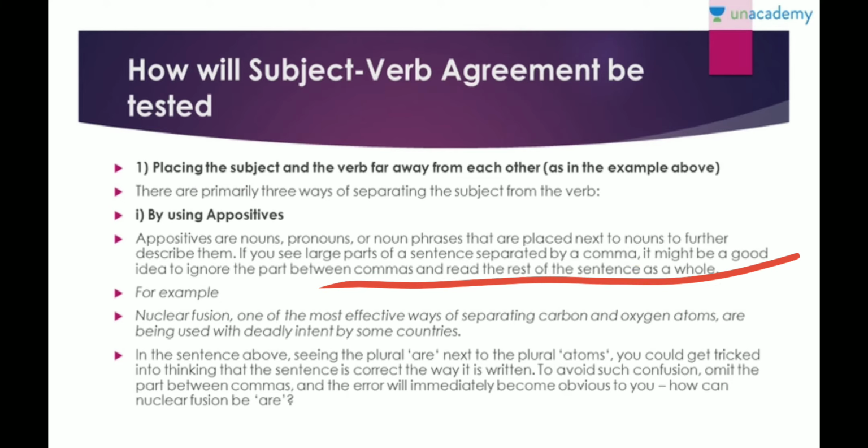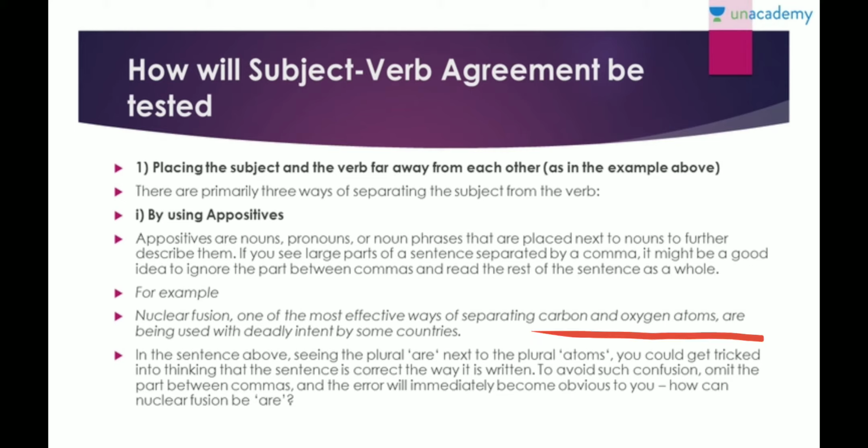Positives are your noun, pronoun, your noun phrases that are placed next to nouns to describe them, right? When you see large parts of the sentence separated by commas, it is a good option to ignore what is within the commas, and you see the rest of the sentence as a whole. For example, when you see "nuclear fusion, one of the most effective ways of separating carbon and oxygen atoms, are being used with deadly intent in the same countries." Now you see it is describing nuclear fusion. We can clearly just ignore this.